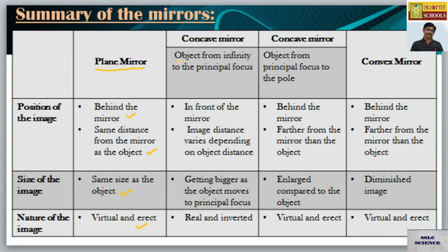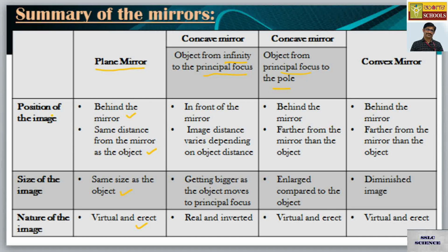One is where we are keeping the object from infinity to principal focus, and on the other hand we have the object kept from principal focus to the pole.